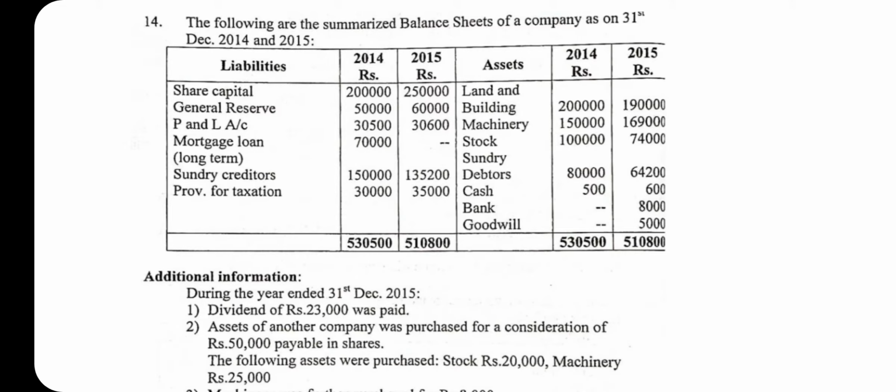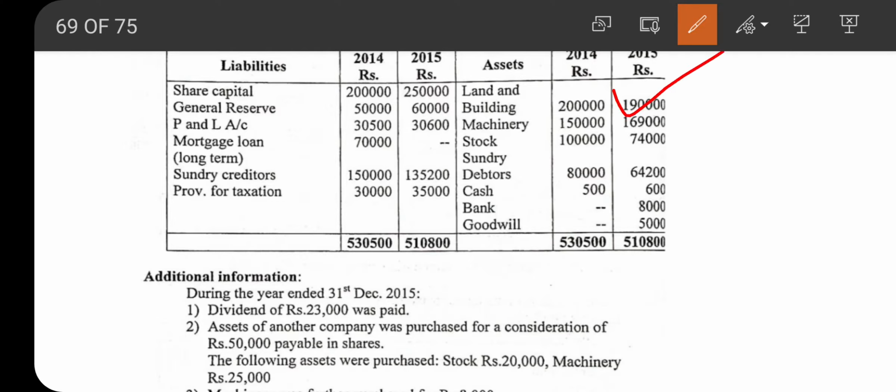Now we'll analyze the assets. First item is land and building. Opening balance is given 2 lakh, closing balance is given 1,90,000. So there is a decrease in the value of land and building. There is no adjustment relating to land and building. So the difference amount of 10,000, we'll consider it as depreciation on land and building.